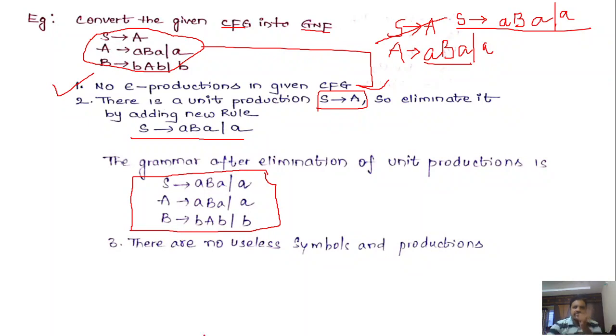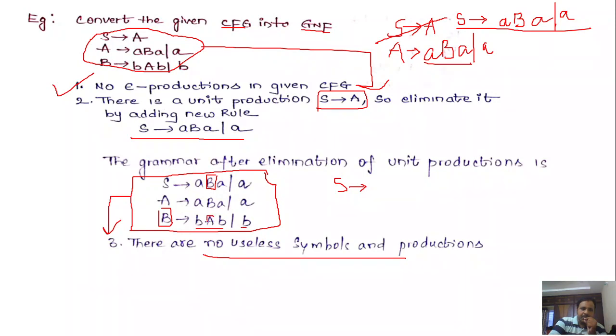Right? And next, this modified grammar you have to consider for step number 3. What is step 3? Remove useless symbols and productions. So you have to check whether every variable is reachable from the start symbol or not. What is the start symbol? S. From S, if you check the production rule, you can reach the variable B. What is the production rule for B? B denotes small b, capital A, B, or small b.